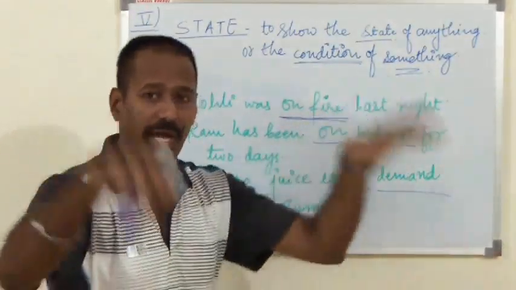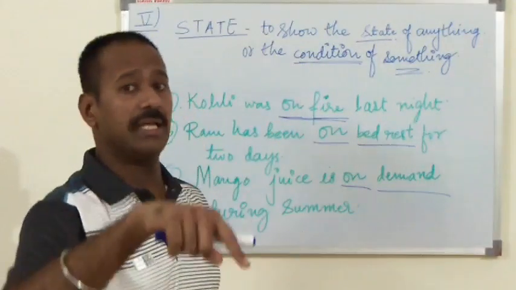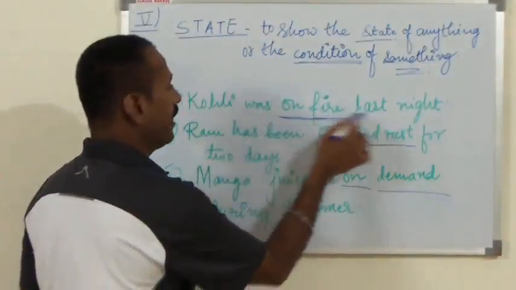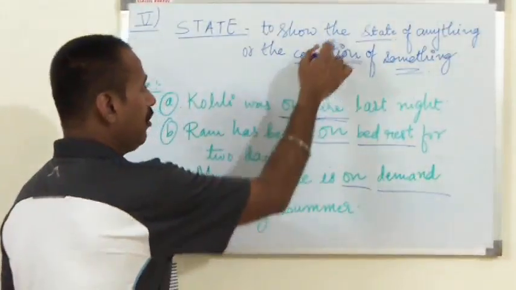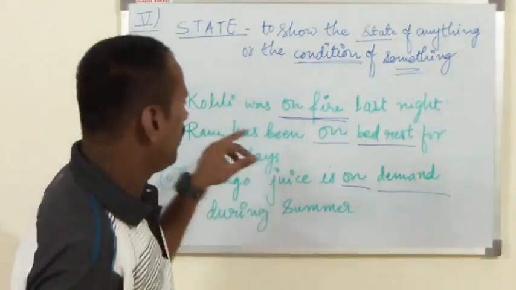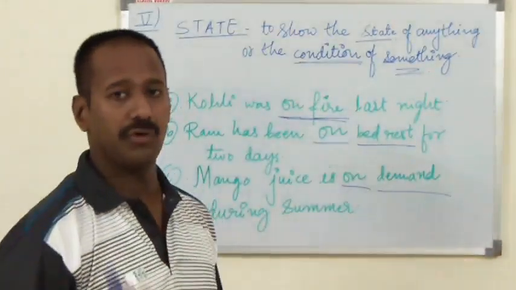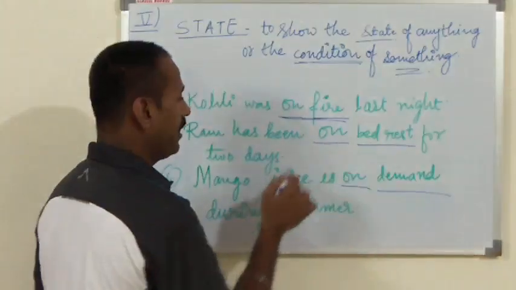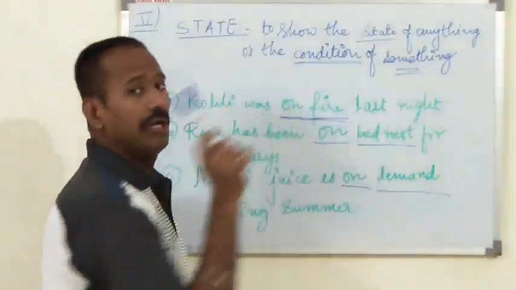On fire is a condition here. Kohli was on fire last night. It doesn't mean that fire broke out on people. He was on firing mode while batting against any different opposition country. So on fire is a state or condition here. Second example. Ram has been on bed rest for 2 days. Doctor advised him to take complete bed rest for 2 days. On bed rest is again here state or condition.